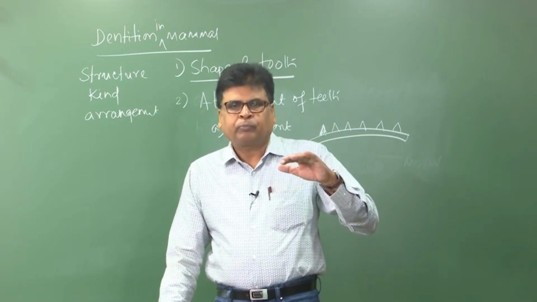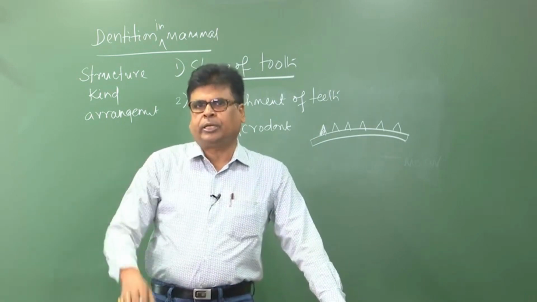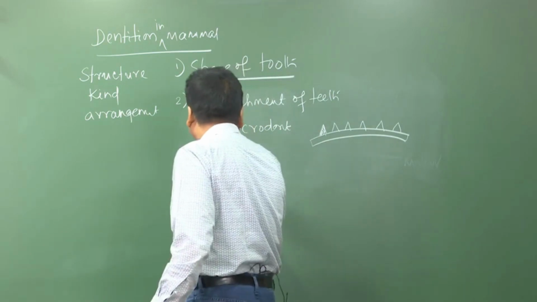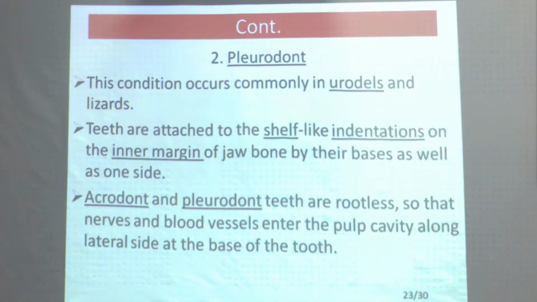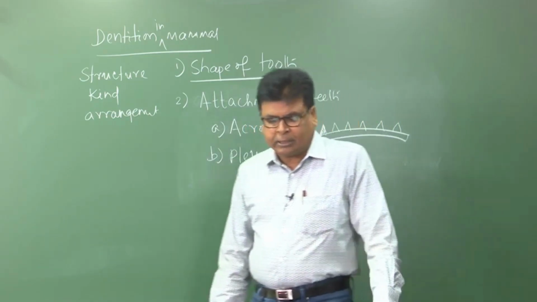So, what I told you, acrodont is the superficial fitting of a tooth against the crest of the jaw bone. The second one is the pleurodont. This condition occurs commonly in frogs, especially in urodeles, and in lizards. Teeth are attached to the shelf-like indentations on the inner margin of the jaw.